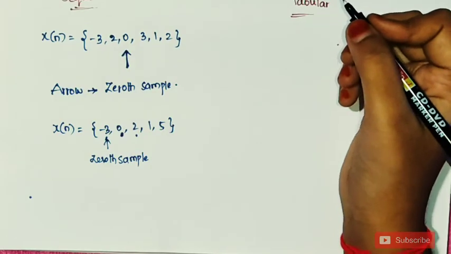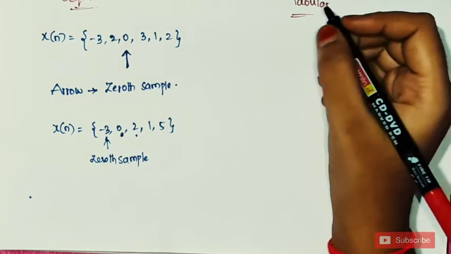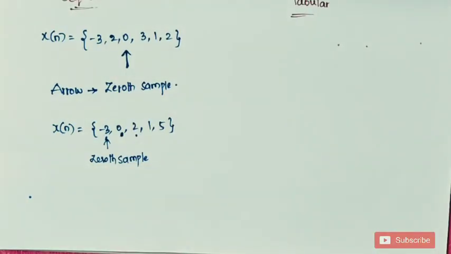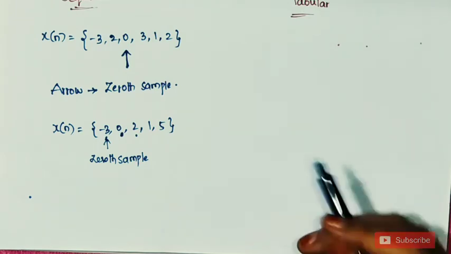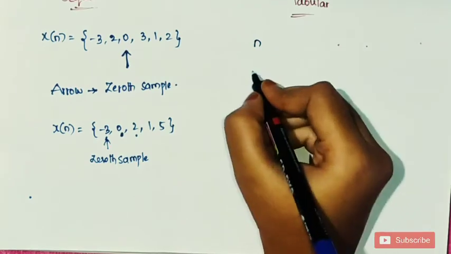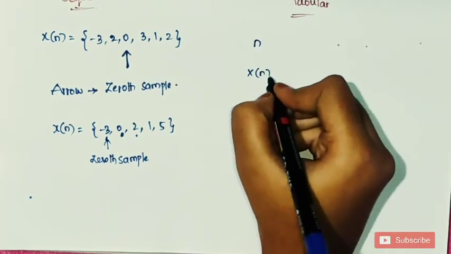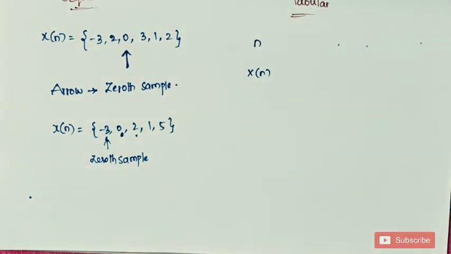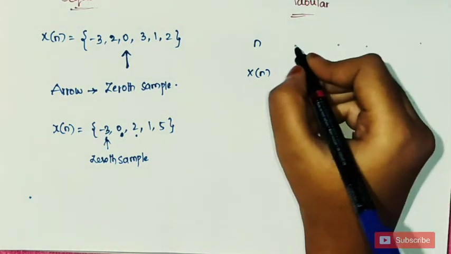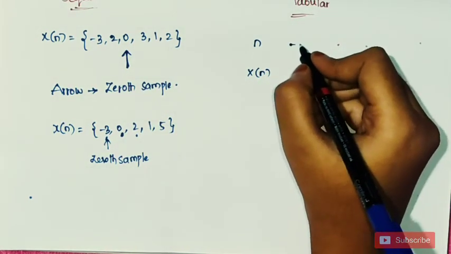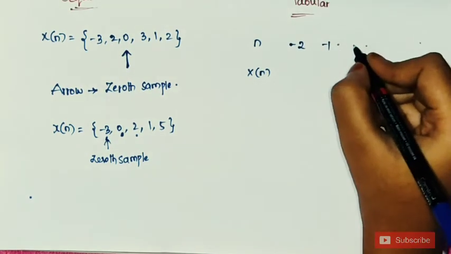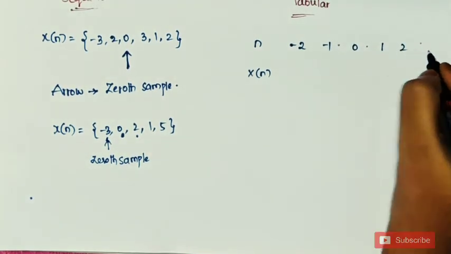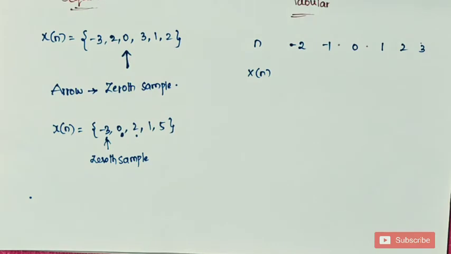The next type of representation of a discrete time signal is tabular representation. It is very easy, we just need to write the information given to us in a tabular form. N, x of n. What are the values that we have from the question? The values of n we have, and the values of x of n we have. First we will write those values: minus 2, minus 1, 0, 1, 2, 3. What are the x of n values of the given samples?